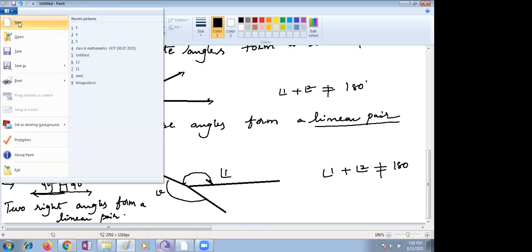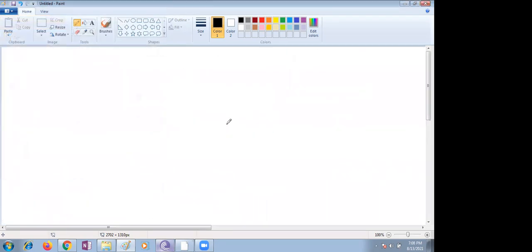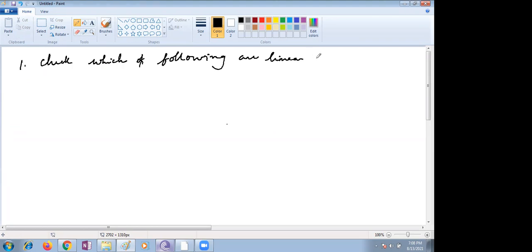Check which of the following pairs of angles are linear pairs.